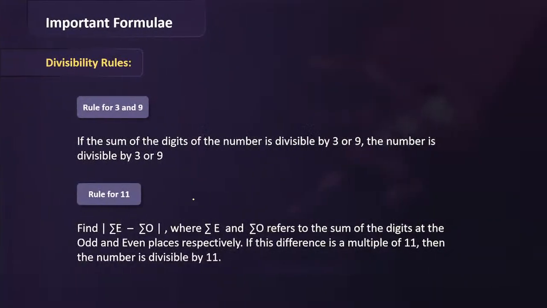Okay. Now next is the rule for 3 and 9. The rule for 3 and 9 is the sum of the digits for both of them. The rule for 11 is to look at the numbers at even places and at odd places separately. Calculate their sums and then calculate the difference of their summations. If this difference that comes out is a multiple of 11, then the actual number will also be a multiple of 11. Otherwise, it is not. Okay. So this is a very basic rule of divisibility of 11.